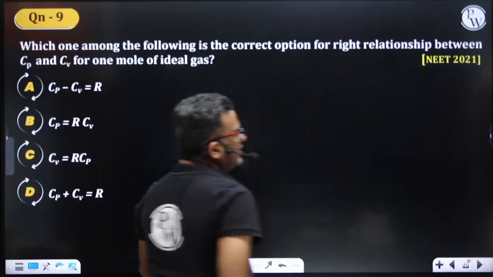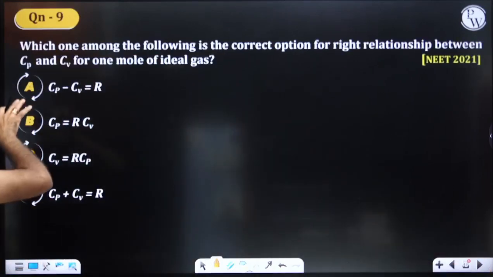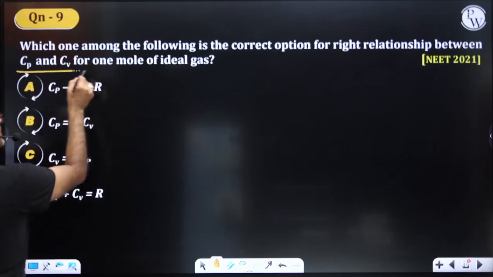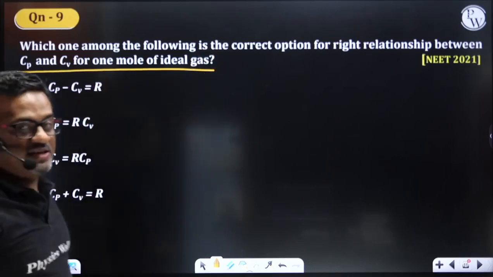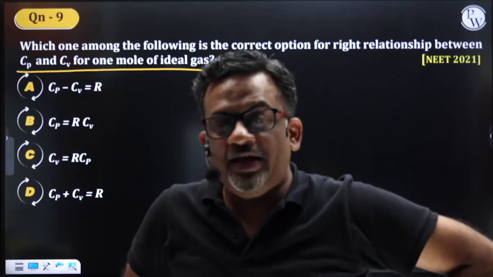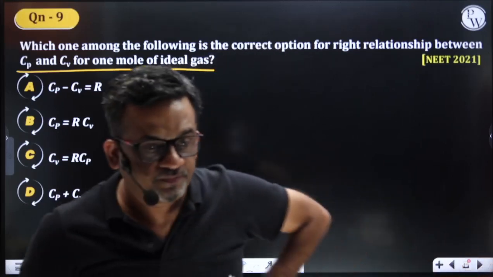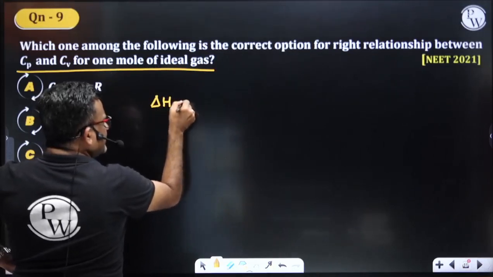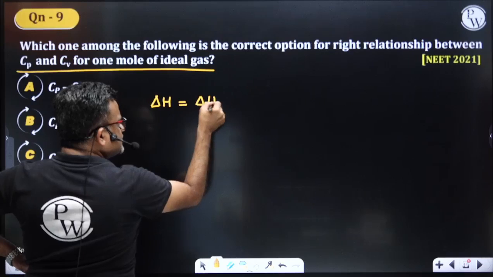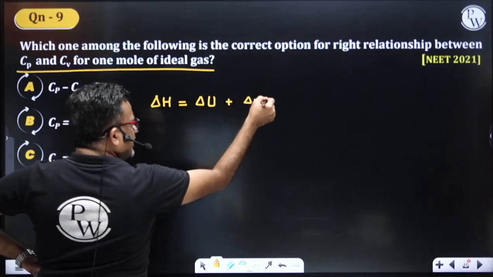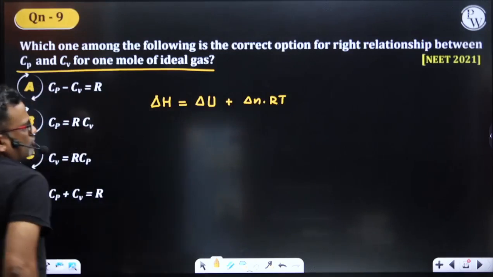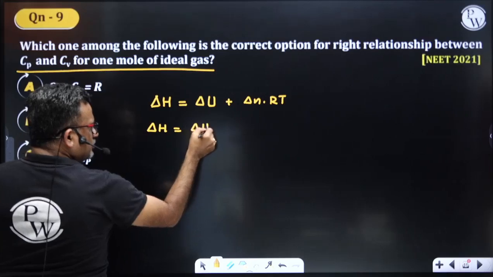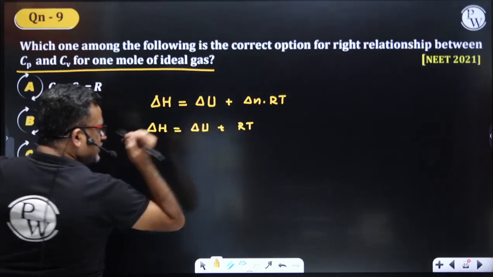That is also NEET 2021. Which one of the following is the correct option for the right relationship between Cp and Cv for 1 mole of ideal gas? Cp and Cv are nothing but the heat capacity at constant pressure and constant volume, right? We have some relation. The relation between delta H and delta U is given by the formula delta H is equal to delta U plus delta n into RT. Yes or no? For 1 mole of gas, our formula shall be delta H is equal to delta U plus RT. Yes or no, students?